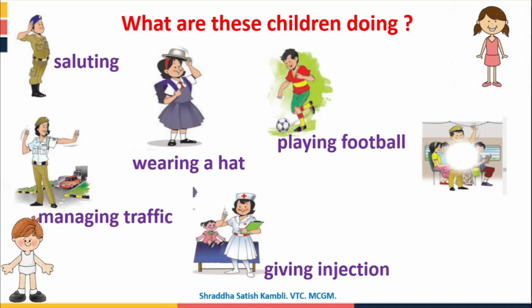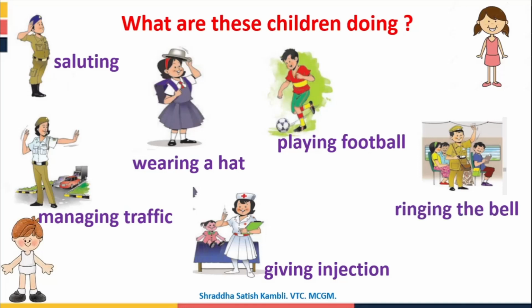Let us look at the next image in your textbook. It is an image of a bus, and there are children sitting in the bus, and you can see a person who is the conductor. And what is the conductor doing? The conductor has a ticket vending machine in his hand. See, there's a machine in his hand from which he gives tickets to people, and also he's doing something. Pay attention and look closely at the picture. What is he doing? Yes, he is ringing the bell.